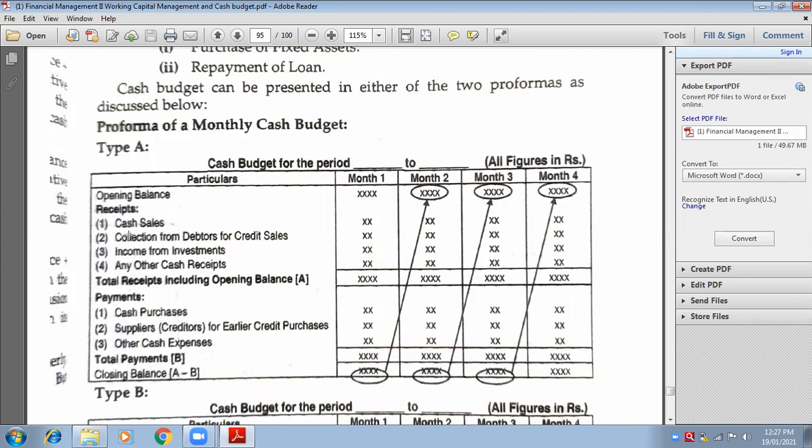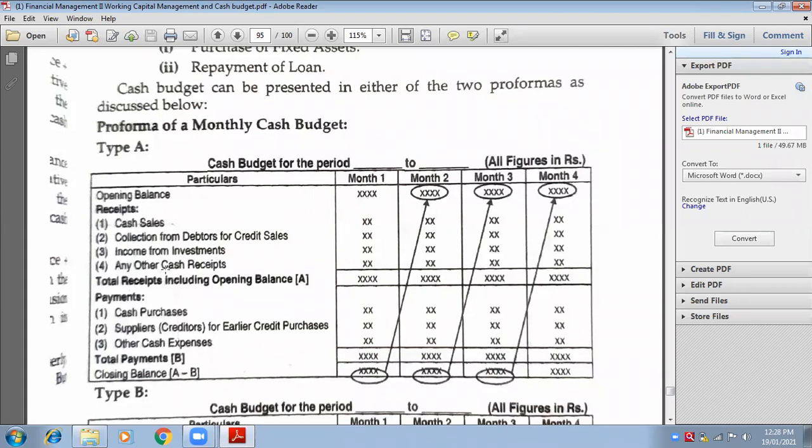So suppose cash sales is your income. Collection from debtors, the amount that is being collected from debtors, is also your income. Income from investment: suppose you have invested in shares and debentures of a government company. From that company, you are earning interest, dividend, etc. So that interest, dividend is your income.